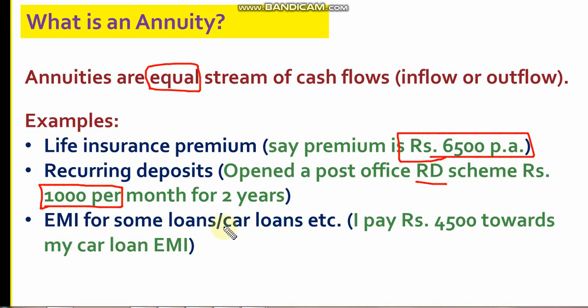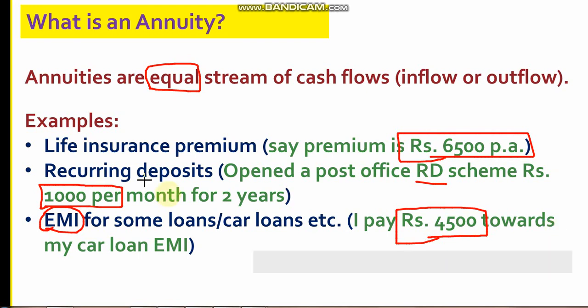You buy a car or you buy a home, and for that you need to pay EMIs. EMI stands for equated monthly installment. That means every month, as it is a monthly installment, you have to pay an equal amount for a certain period of time. As these are equal in magnitude, we call it an annuity.